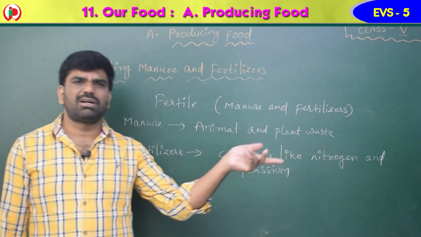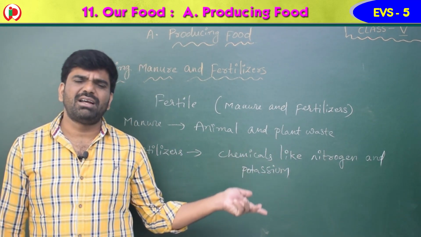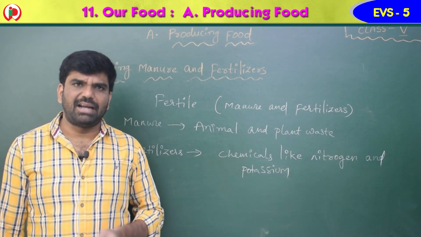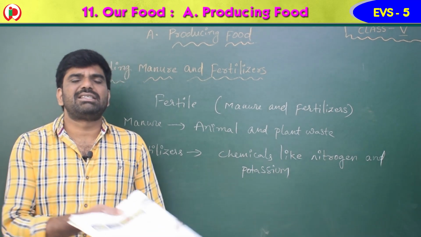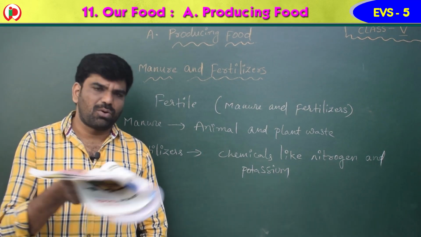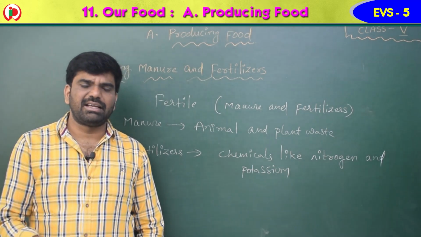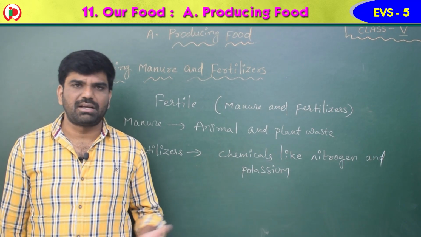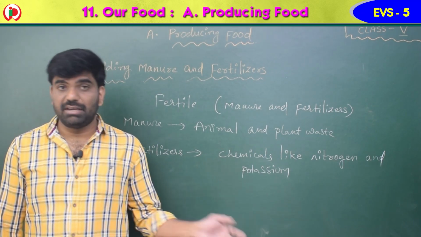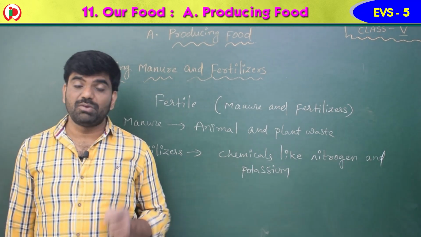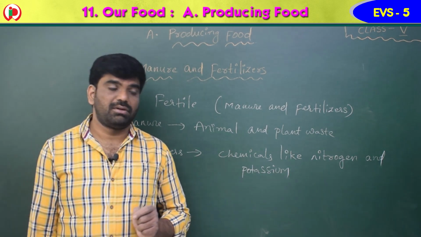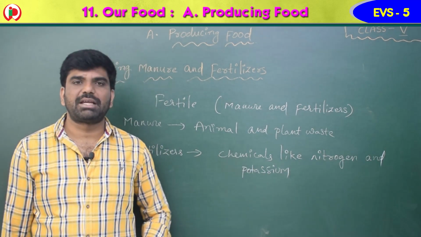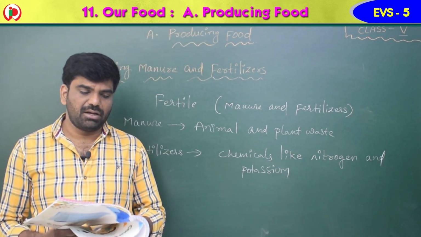Usually you can observe the compost pits also. What are these compost pits, children? The farmers will dig the pits and throw the waste like banana peels or coconut coir or anything from plants and animals, and they will cover it with soil and sprinkle water. After some days, if they open it, that can be used as manure. So next, fertilizers are also very important. They are made from chemicals like nitrogen and potassium.